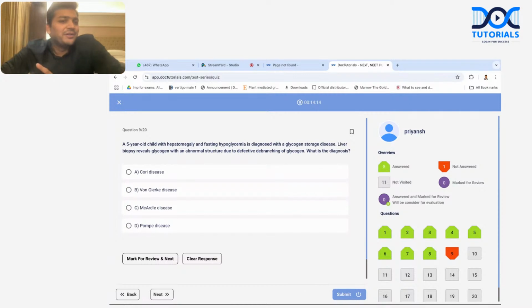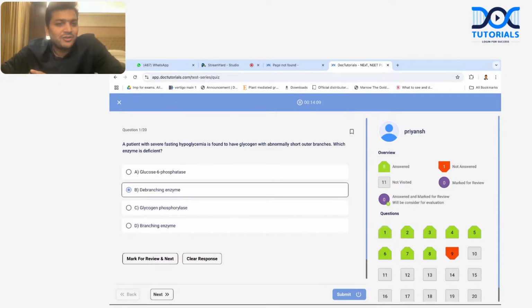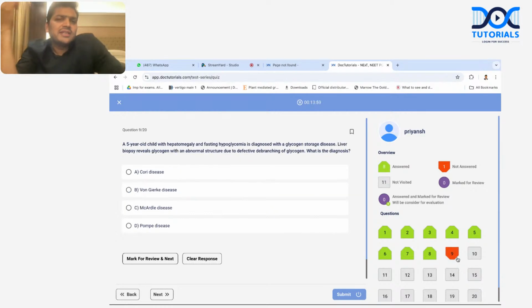Actually, this question has been repeated. If you see the first question that we did, it was also very similar. I'm just opening the first question for you again. There is a short outer branch, right? There was again the debranching enzyme problem. There was also hypoglycemia, and in fact, whenever I see a glycogen storage disease with hypoglycemia, I will always think of two diseases, maybe Von Gierke or maybe Cori's. And because it's a 5-year-old child, fasting hypoglycemia, plus they have clearly written there is a problem in the debranching enzyme, so it is going to be the Cori disease.